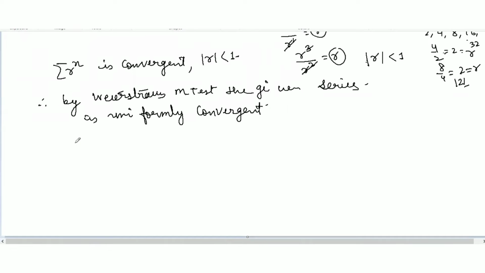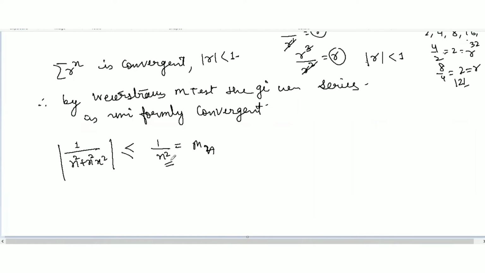Let's find out this question. If I ask you 1 over n square plus n square x square, can you create Mn here? So we can create this. Let's take the absolute value, so 1 over n square plus n square x square. Without that term, this will clearly be less than or equal to 1 over n square. So we have created this Mn here.